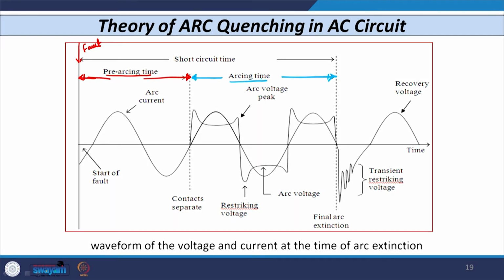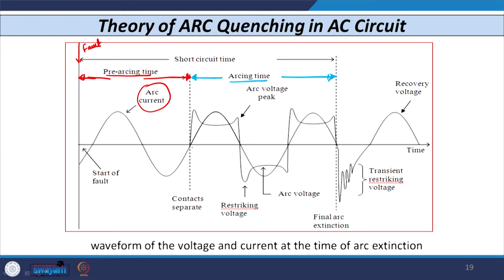Now, considering the pre-arcing time, you can see that at this instant the fault occurs, so the magnitude of current increases. That current I have shown as the arc current. As this arc current continues and whenever the natural current 0 comes, the contacts of the circuit breaker become separate.